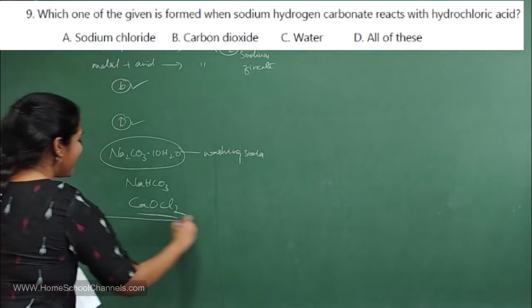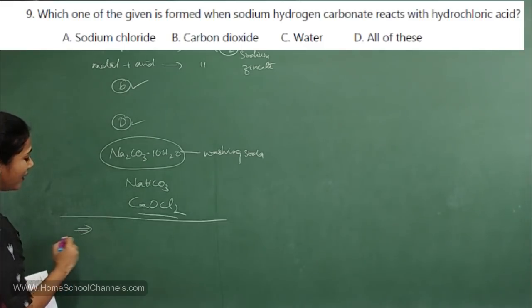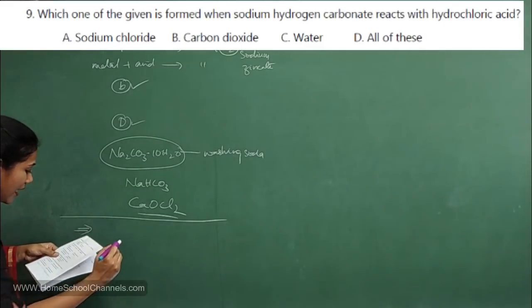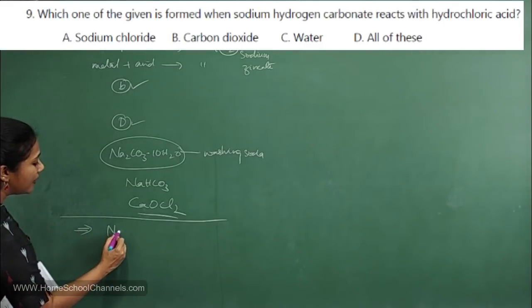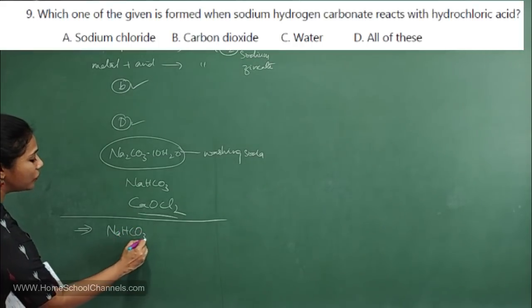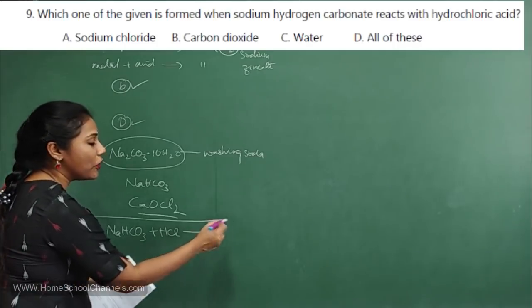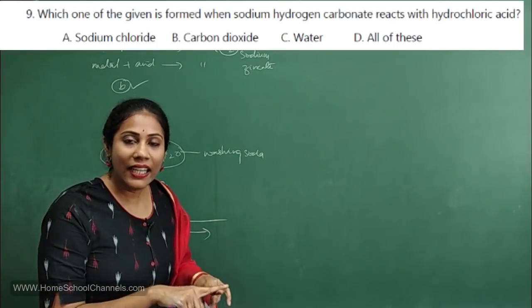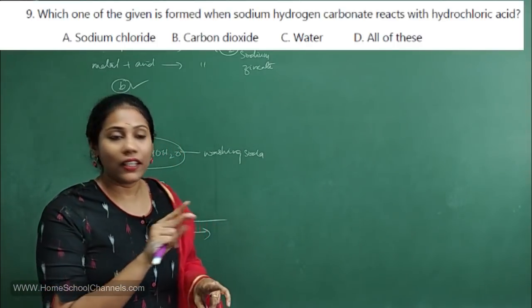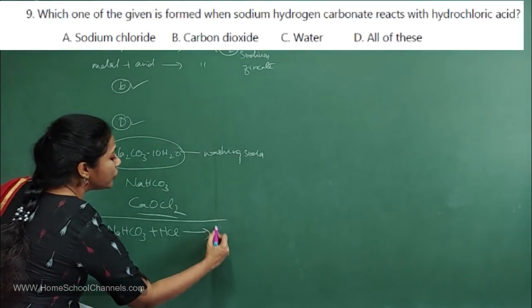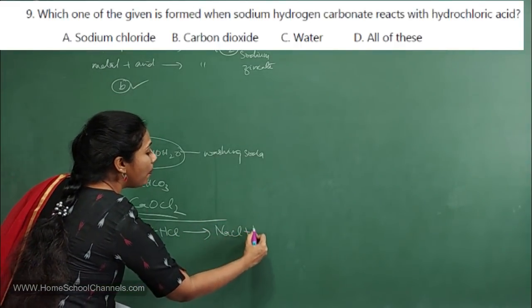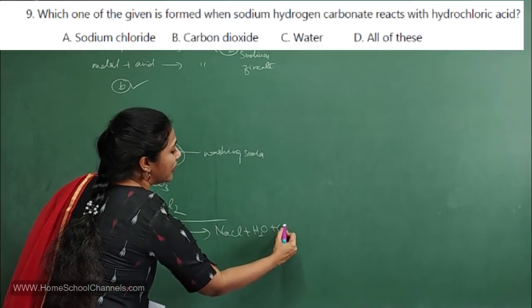It's a very famous reaction that you studied in the chapter, right? Whenever, what did they ask you? Sodium hydrogen carbonate, that is NaHCO3, a metal bicarbonate, when it reacts with acid, what do you get? You will get salt, water and carbon dioxide. Which is the salt you are going to get here? NaCl plus water plus carbon dioxide.